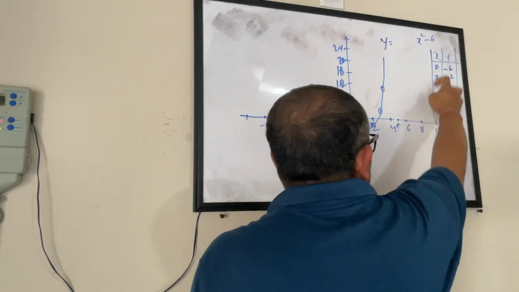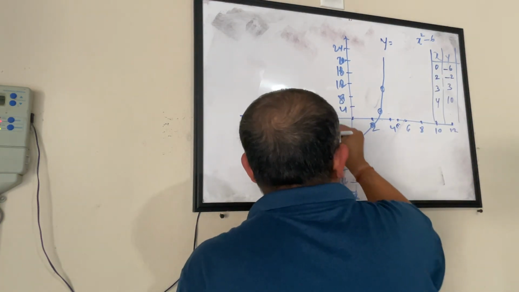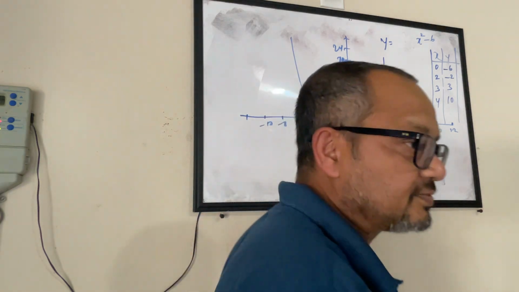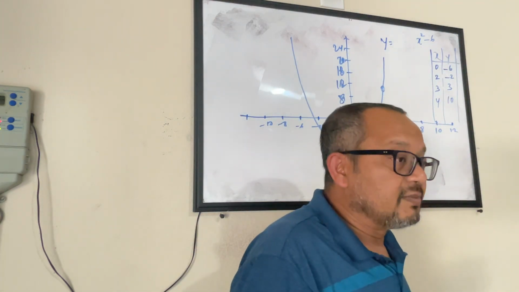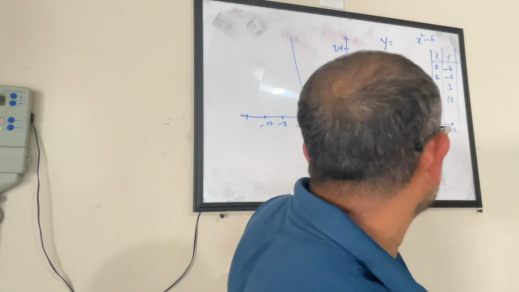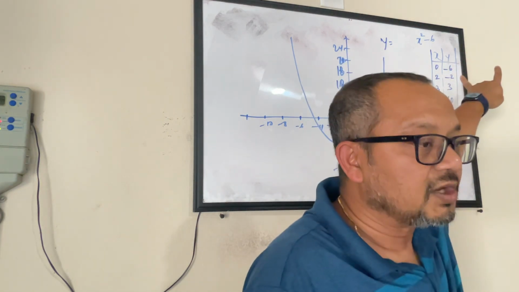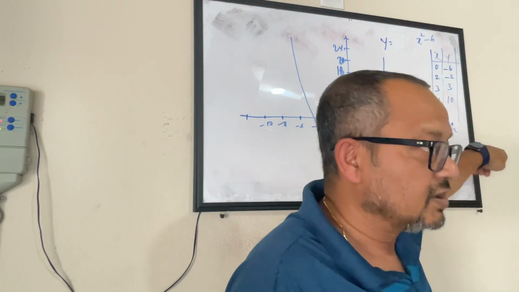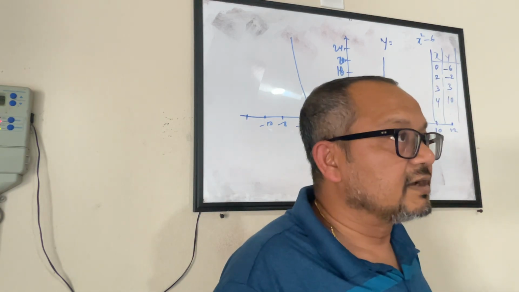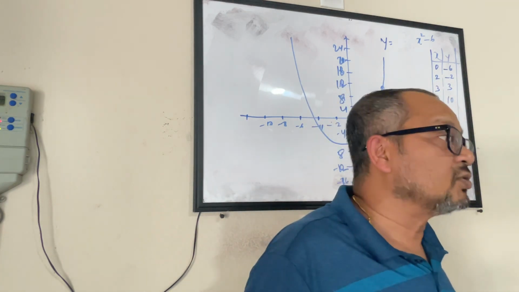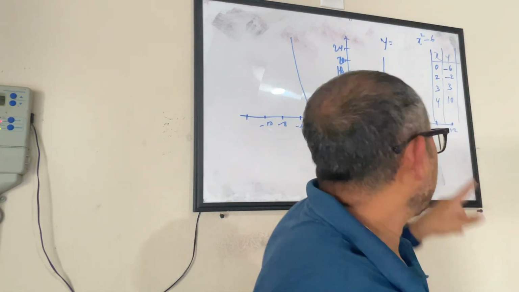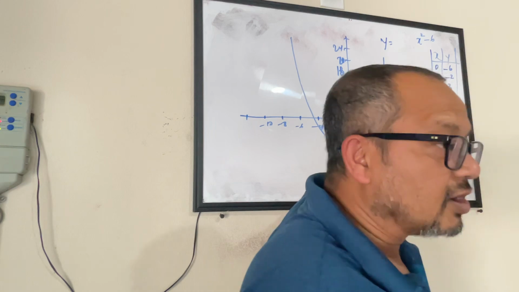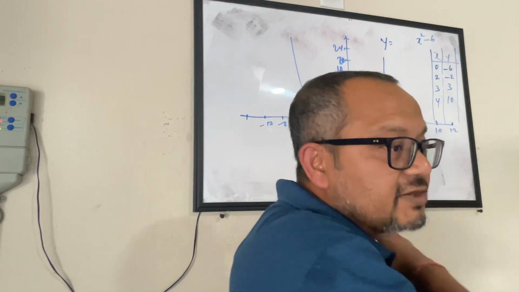If I would have picked some negative value for x also, it would have drawn something like this. Okay. So this is about graphing a function. When it comes to graphing a function, you have to find out as many points as you want. To be on the safer side, I would suggest don't go with only 2 points. Pick 5 to 6 points, identify those points on the coordinate plane, and then try joining them.